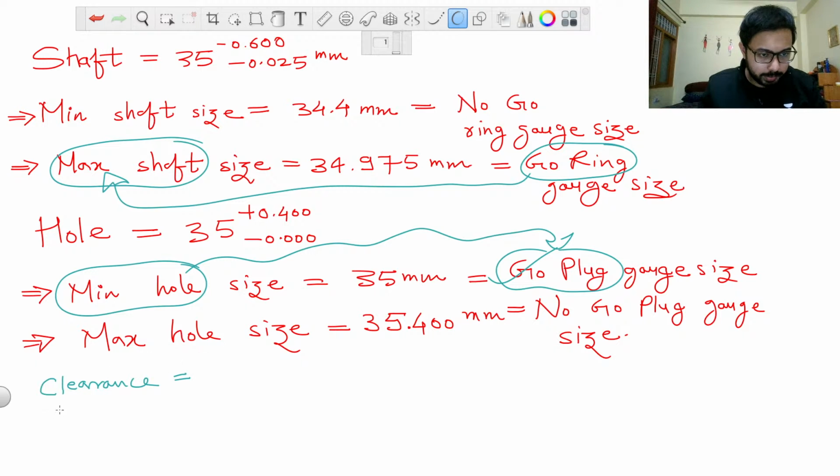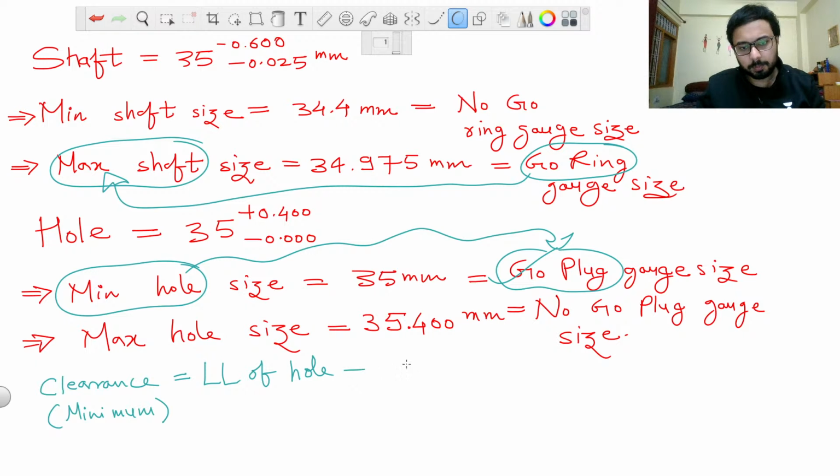So let's calculate minimum clearance. Minimum clearance will be lower limit of hole minus upper limit of shaft. Because if minimum clearance is coming out positive, then we will know that we have a clearance fit, and if this comes out negative, then we will calculate maximum clearance, and if it also comes out negative, then we will say we have an interference fit.